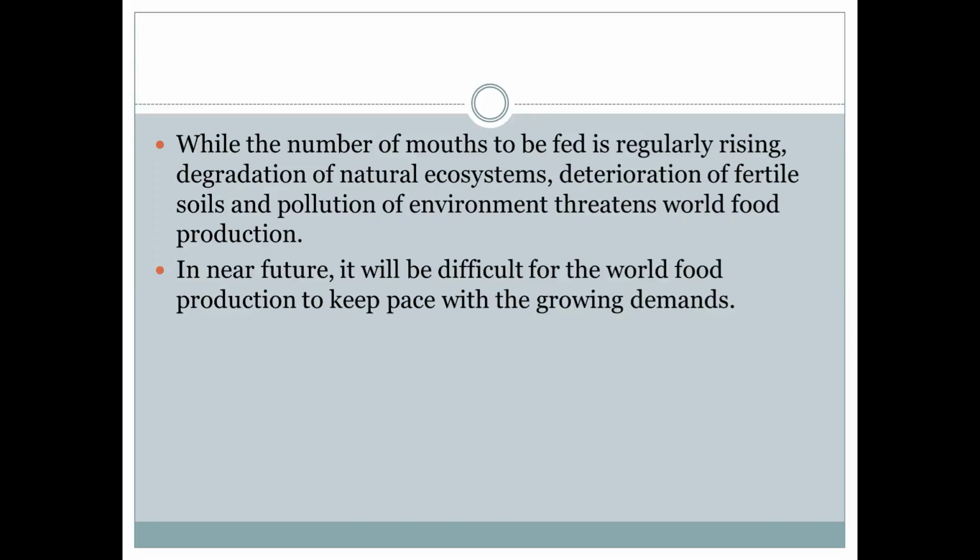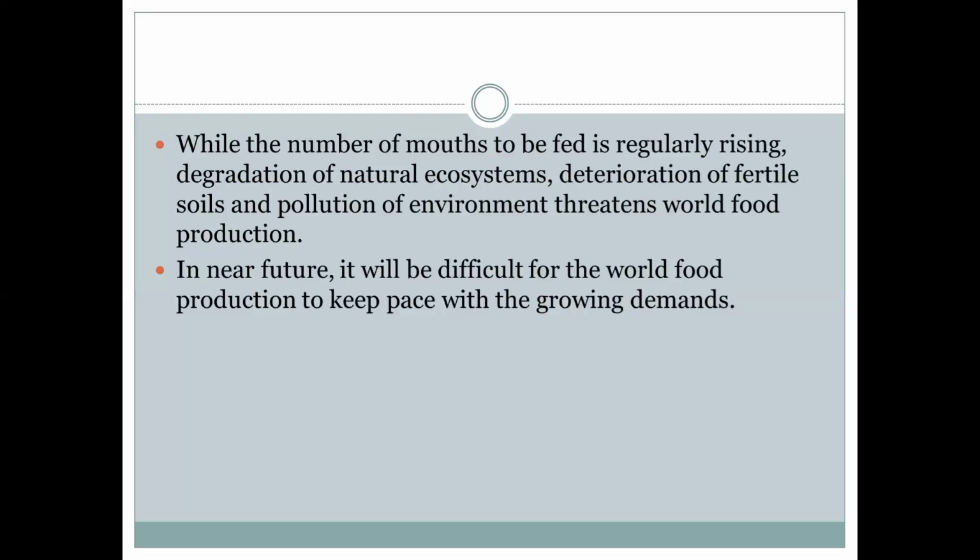So due to increase in the population, if these natural resources are not preserved properly, then it will affect the ecosystem. There may be degradation of the natural ecosystem, deterioration of this fertile soil, soil fertility will decrease. The crop production may decrease, or pollution may increase.